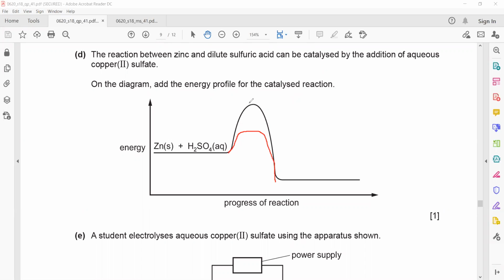So this one is without catalyst, activation energy is higher. The reactant needs more energy to start up the reaction, but with catalyst, the reaction can occur with a small amount of energy intake.